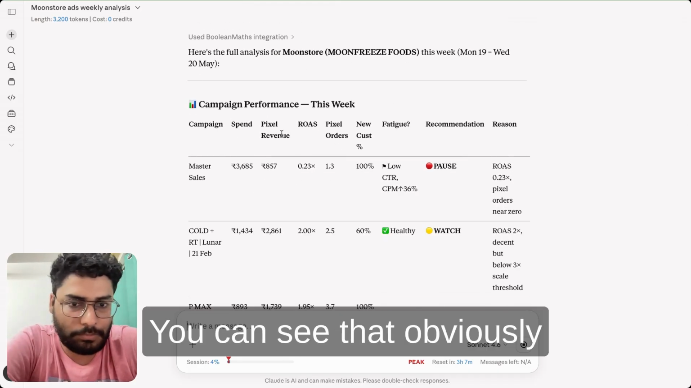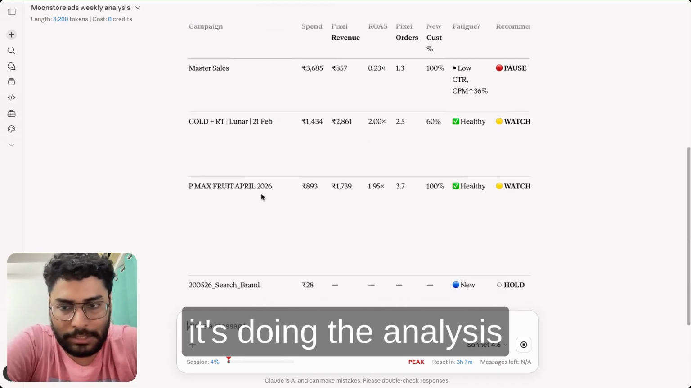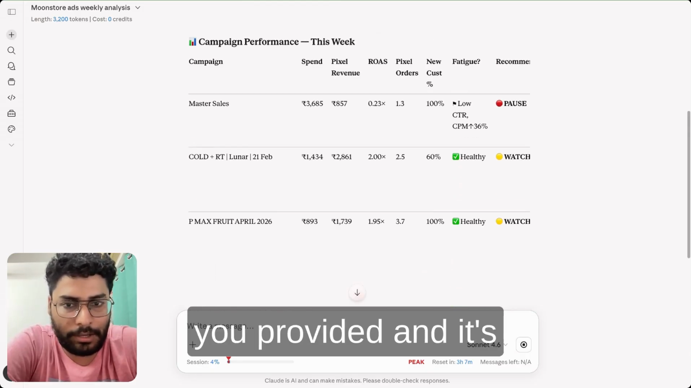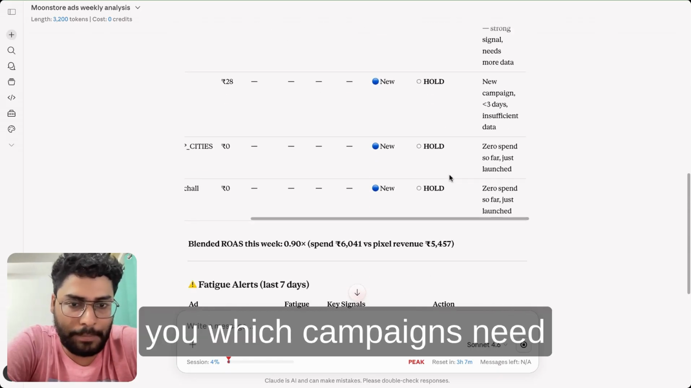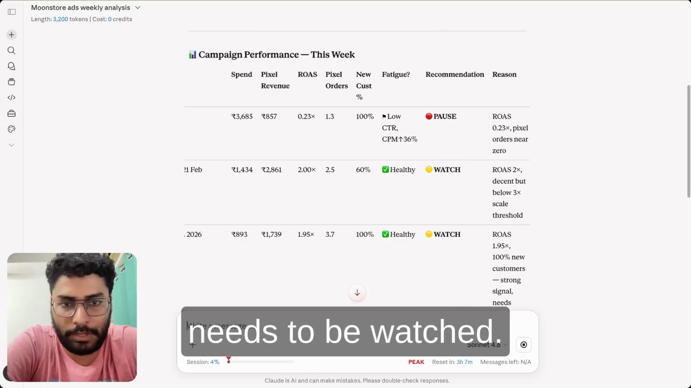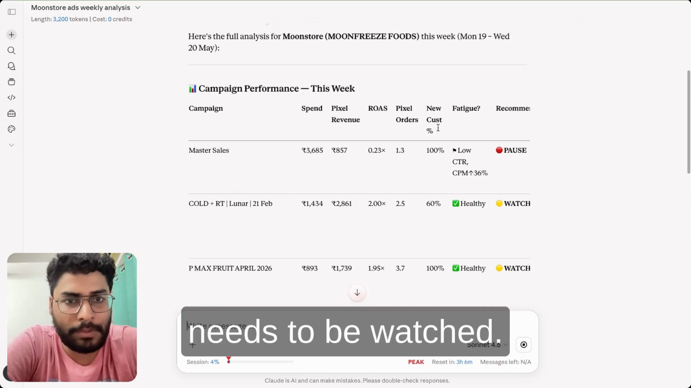You can see that obviously it's doing the analysis with the data that you provided, and it's giving you the results that you need. So it's already telling you which campaigns need to be held, which need to be paused, and which need to be watched.